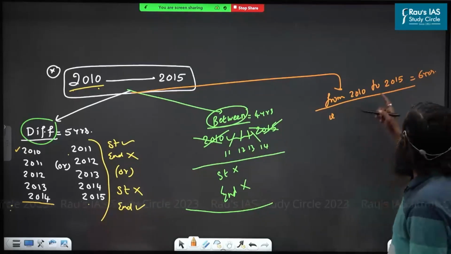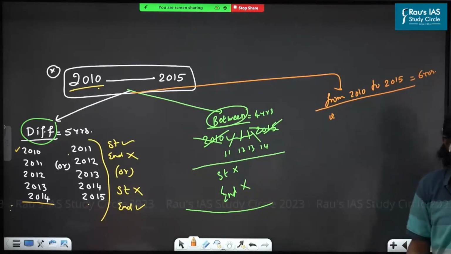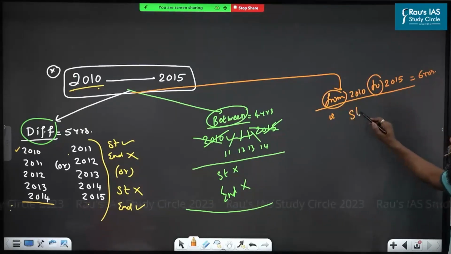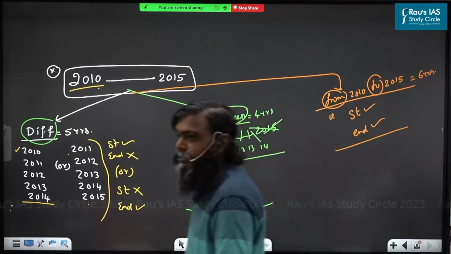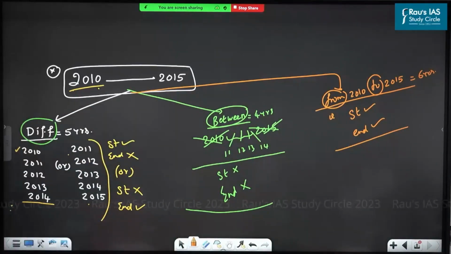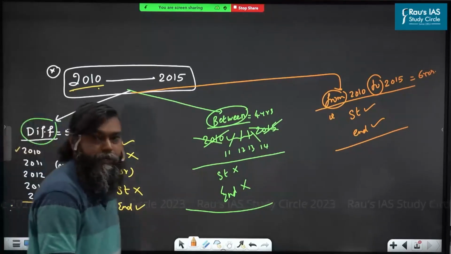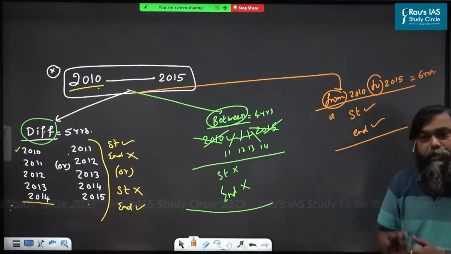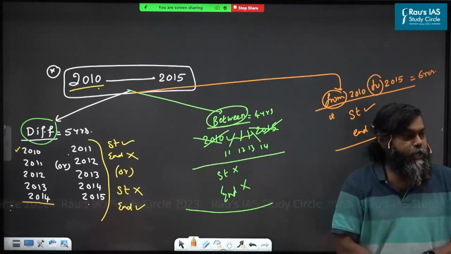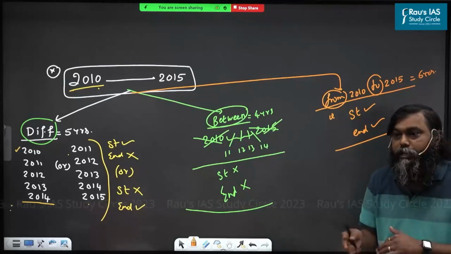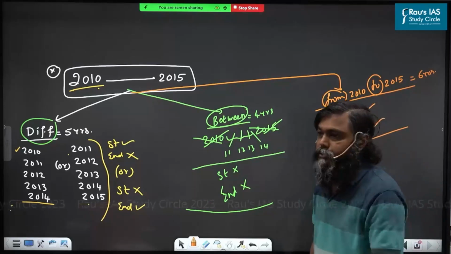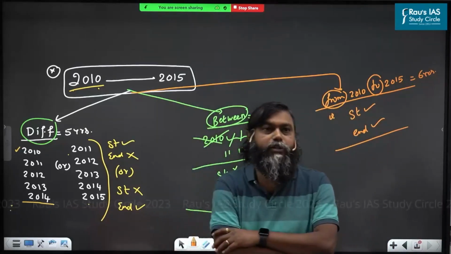Listen, boss. That means 6 years, 6 years for from-to. If the statement uses the word from-to, starting is allowed, ending is also allowed. Are you understood or not understood this? If the statement uses the word between, starting and ending not allowed. If the statement uses the word from-to, starting also allowed, ending also allowed. If the statement uses the word difference, any one only allowed. All are understood? That's all for the introduction of this topic.